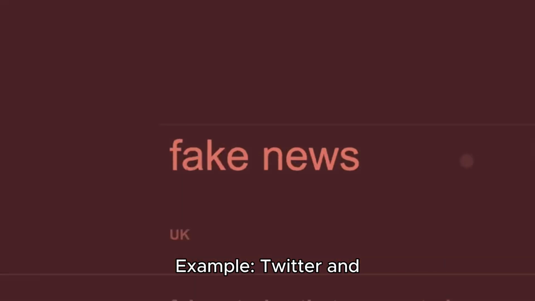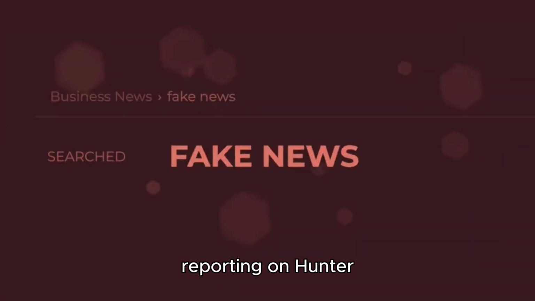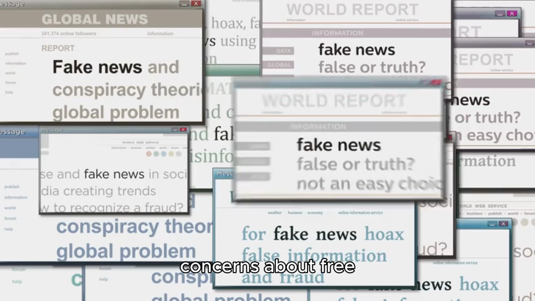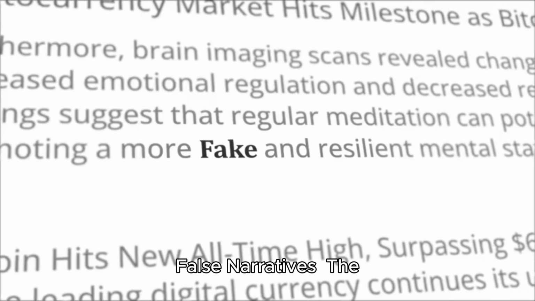Censorship of opposition: social media platforms have censored conservative voices, claiming to prevent misinformation, but effectively silencing dissent. Example: Twitter and Facebook's suppression of the New York Post's reporting on Hunter Biden's laptop raised concerns about free speech and media bias.